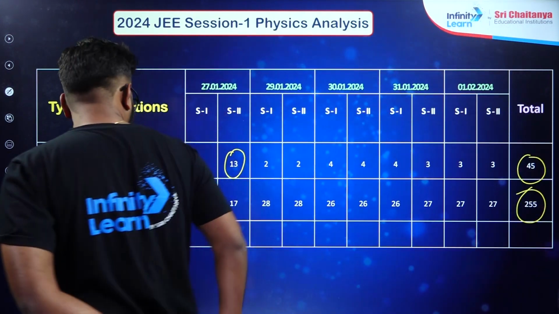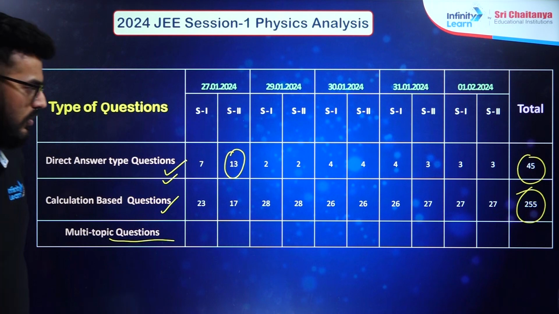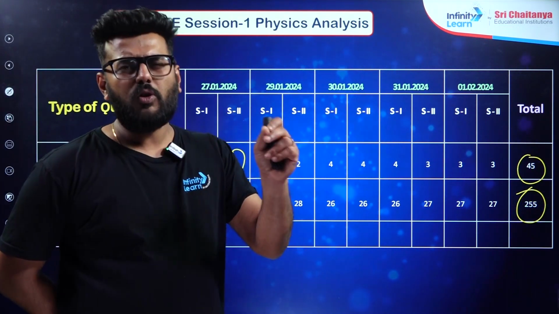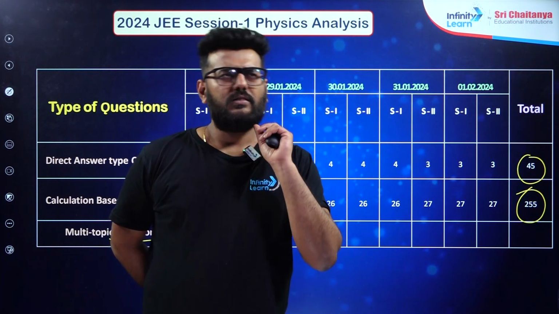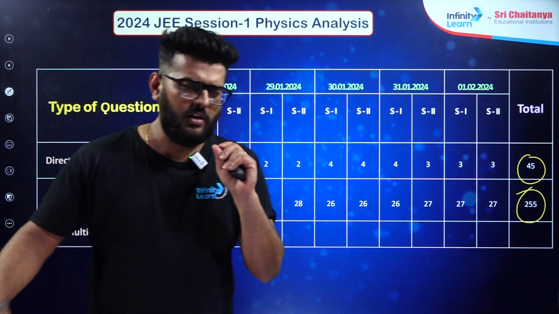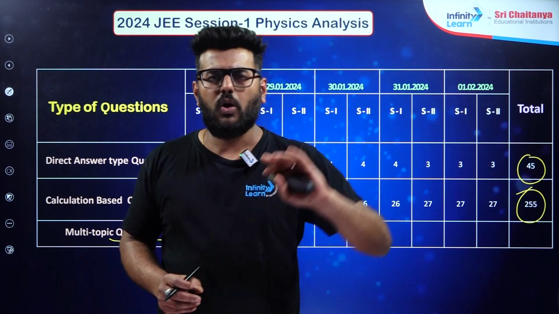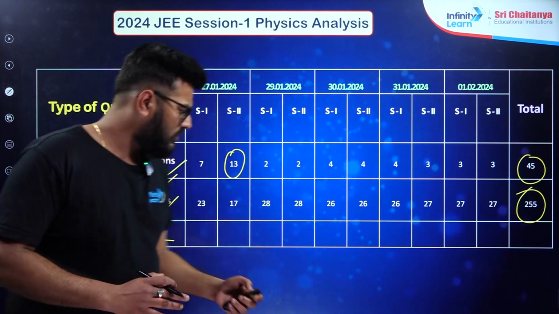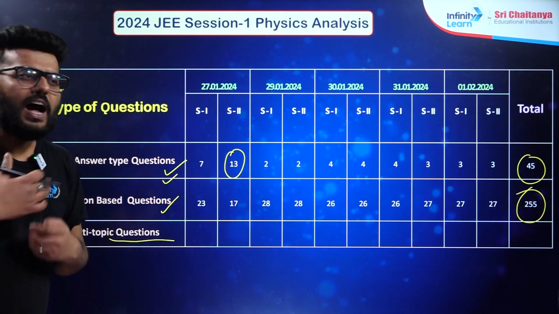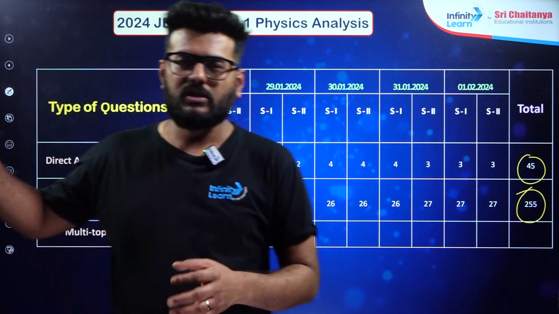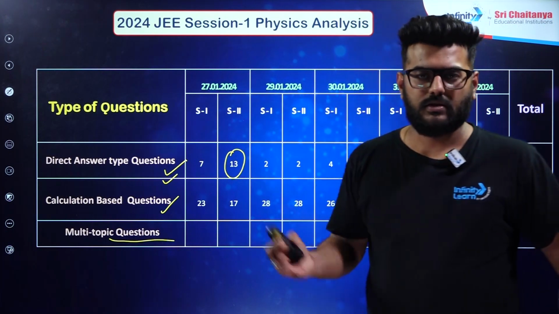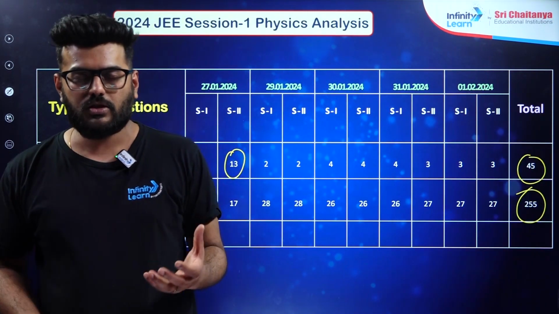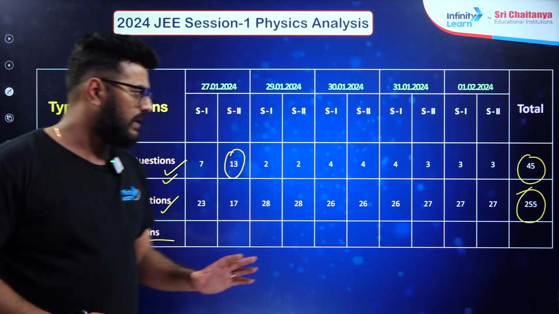Now multi-topic questions were not many. There were some in which 2 topics were mixed, but to a very limited extent. Let's say there was a question based on projectile motion along with a fluid mechanics concept, ranging from velocity of flux. That was very easy. It was not extreme, with wide ranging topics mixing up, the way JEE Advanced creates questions. That sense was not seen in JEE Mains.